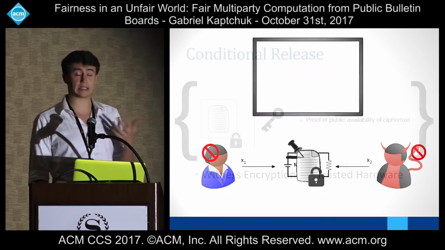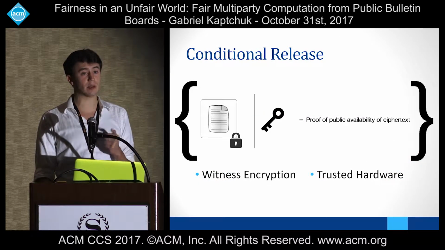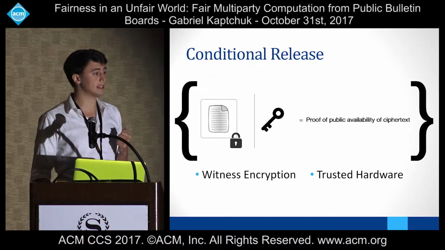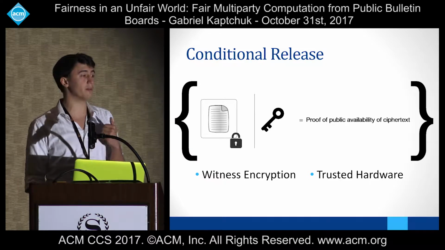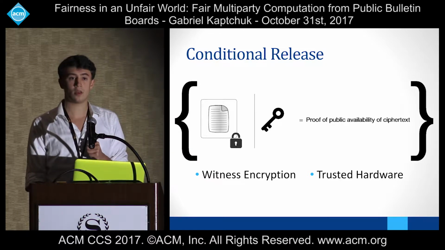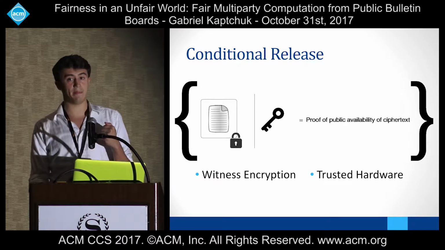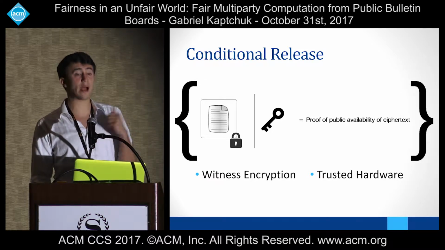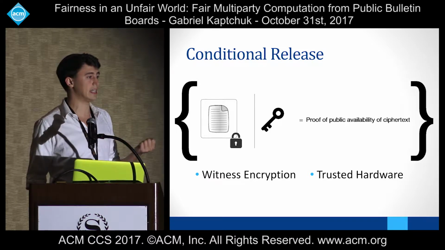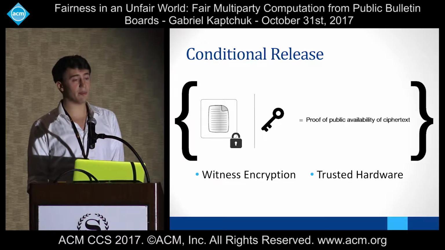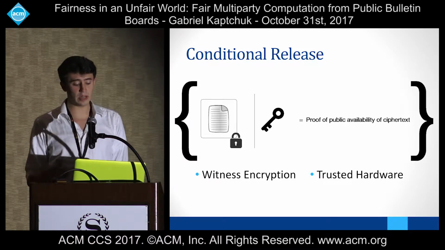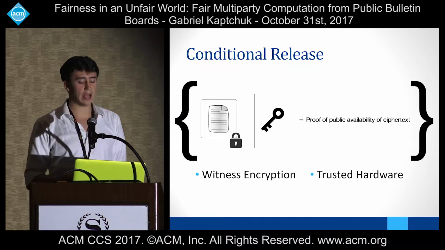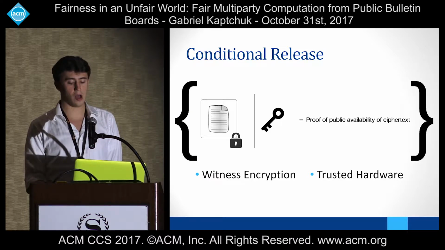So we're going to call that primitive basically conditional release. And what conditional release is, it's an encryption mechanism in which the key to that encryption scheme is a proof of public availability of the ciphertext itself, right? So once a message goes up on a bulletin board, the presence on the bulletin board is actually going to function as the key to that encryption scheme. And we're going to build that with witness encryption and with trusted hardware. Witness encryption being a more theoretical result, and trusted hardware being a more practical oriented result.